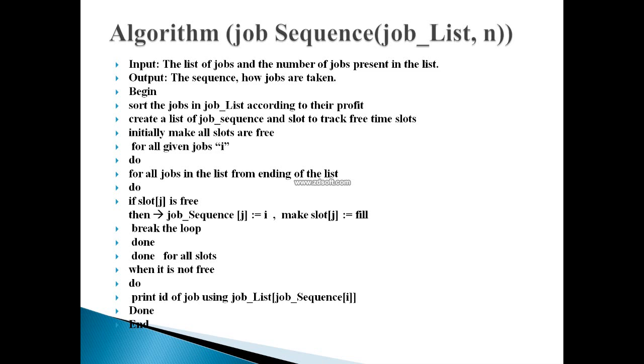The same thing we will again start. Then next we will see for the remaining jobs in the job list and the remaining time slots, which are, if my last time slot was n, then the remaining time slots at present must be n minus 1, n minus 2, up to 1, because we start putting the job from the ending time slot, not from the starting one. Suppose when I am not having any slot free, what I will do is take the ID of that particular job and print it.